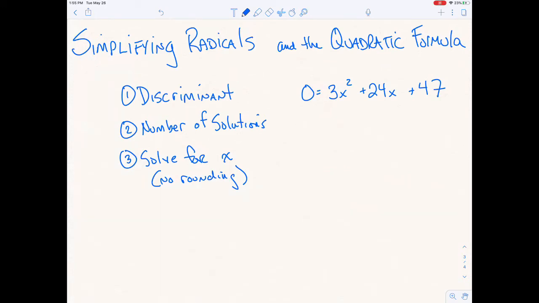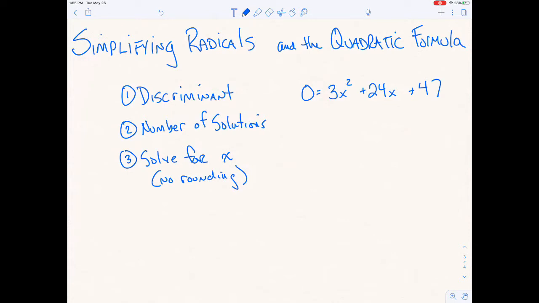This short video will address the quadratic formula when you're not rounding your answers, but in fact simplifying radicals. Now I have an example on the right-hand side, 0 equals 3x squared plus 24x plus 47. And your task on these is going to be like any other. We're going to look for the discriminant, find the number of solutions, and then solve for x.